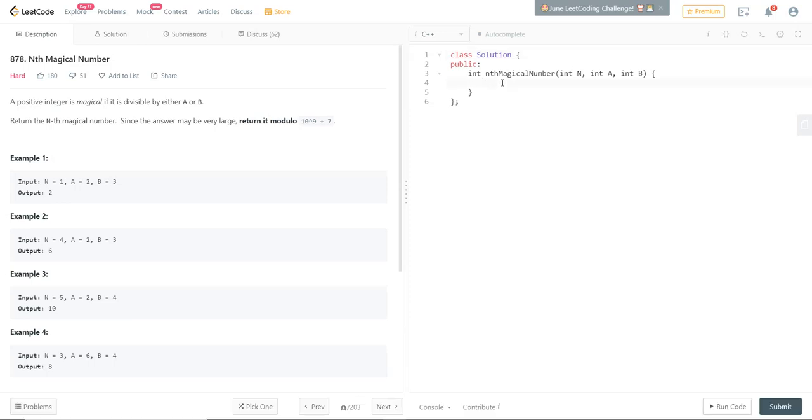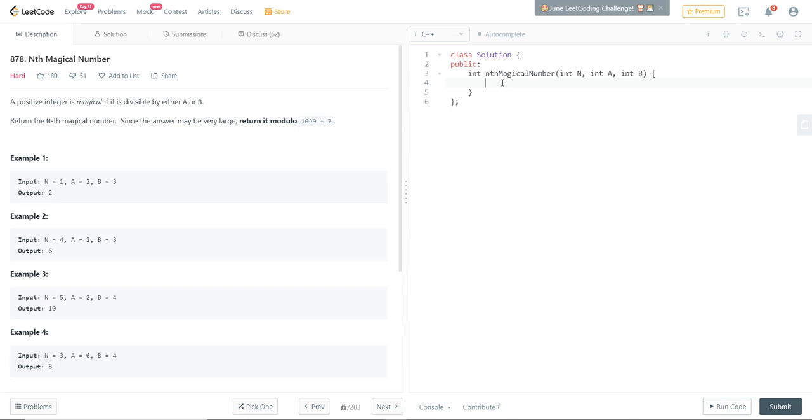Hello. Let's get started with this problem. 878, the nth magic number. It's a LeetCode hard problem. As I often say, it's not actually a hard problem. It is just a problem of number theory.